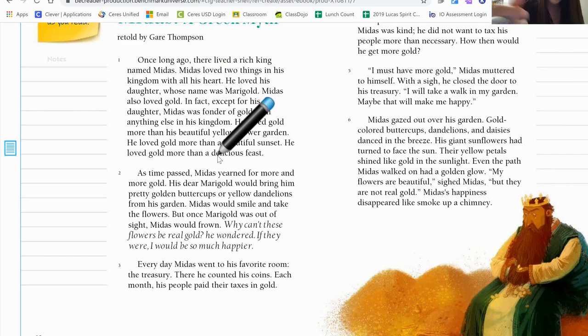So let's go ahead and highlight or underline this first sentence. Midas yearned for more and more gold. I feel like this is going to be important. Let's keep reading.